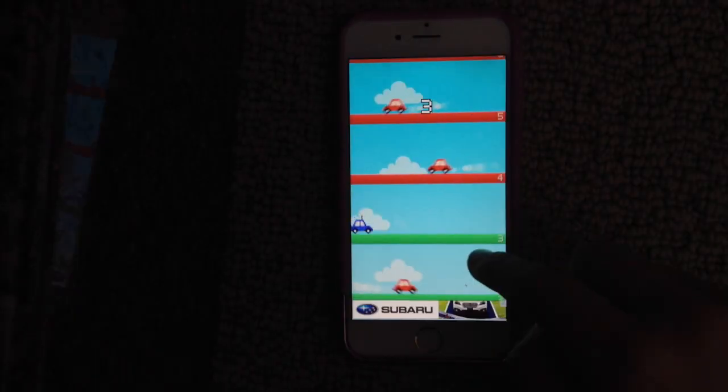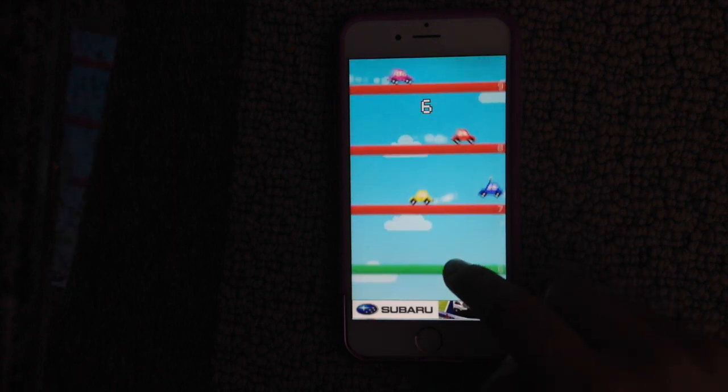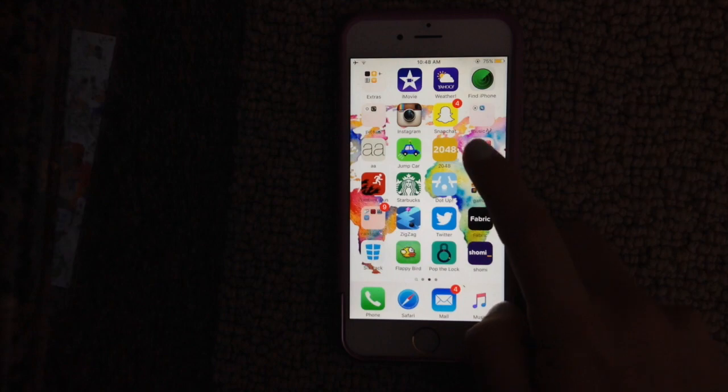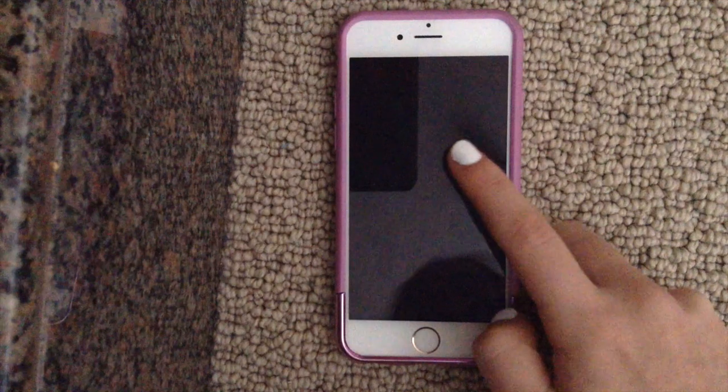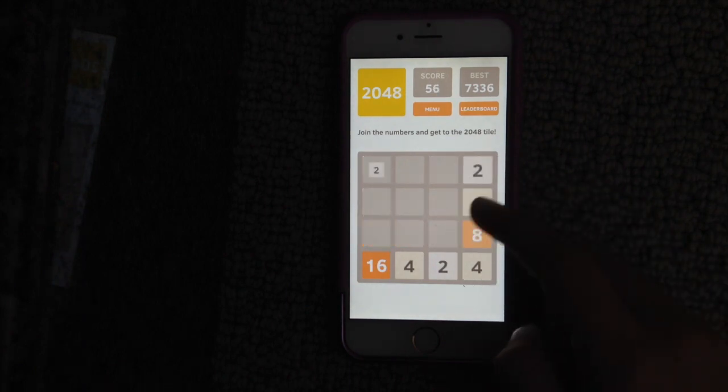Then I have jump car. But what you do is just you jump and try to not touch the car. Just like this. I have 2048, which I'm pretty sure everyone knows how to play. It's just you have to get to the 2048 tile, so slide across.